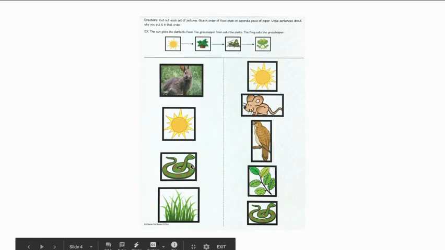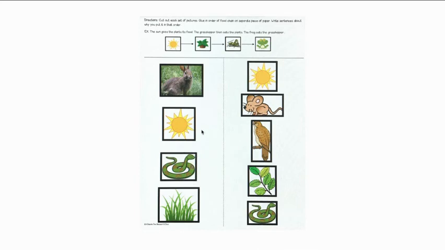And then I recognize that the snake can come along and eat the rabbit and get his energy from that. So that is the order I would put those. I would put the sun and then the grass and then the rabbit and then the snake. Okay, so that's what I would suggest.